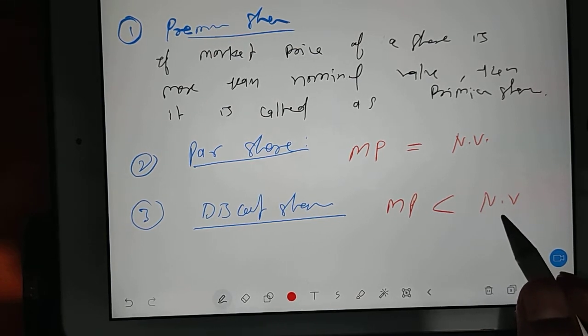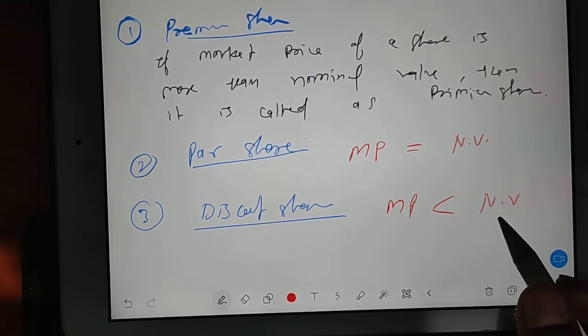So we have two more types of share. One is called preference share. Take down, I'll change the page.